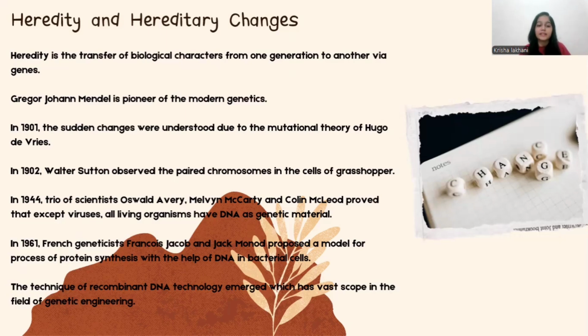The French scientists François Jacob and Jacques Monod proposed a model for protein synthesis with the help of DNA in the bacterial cell of E. coli, Escherichia coli, the bacteria in which they found that DNA is present as the genetic material. Okay, so they were the ones who first worked out protein synthesis.